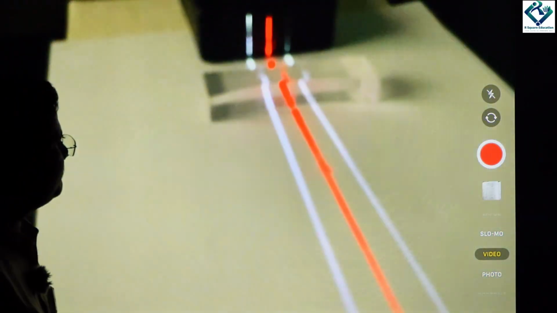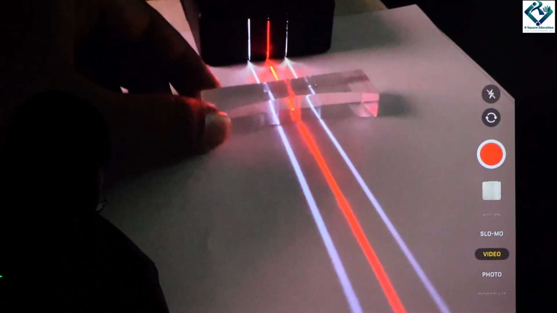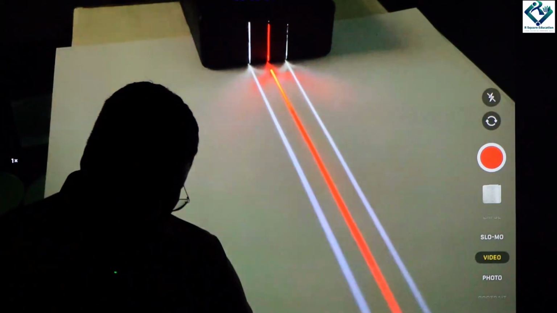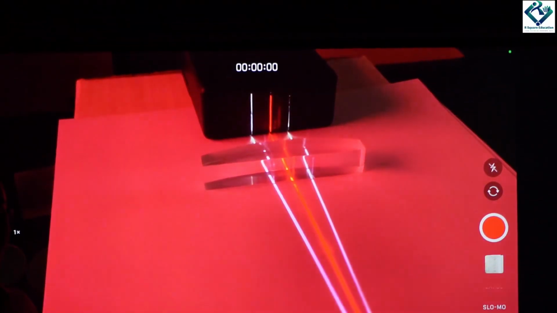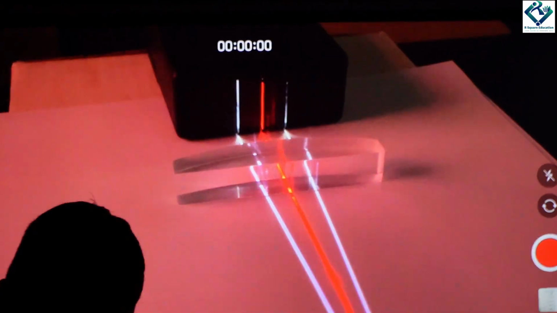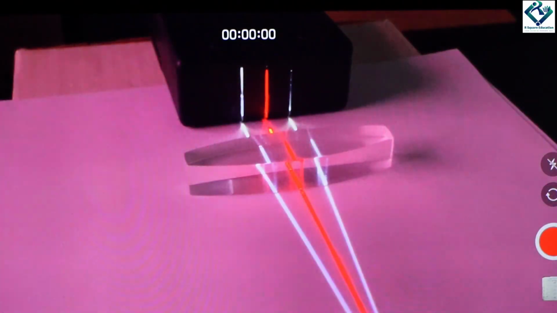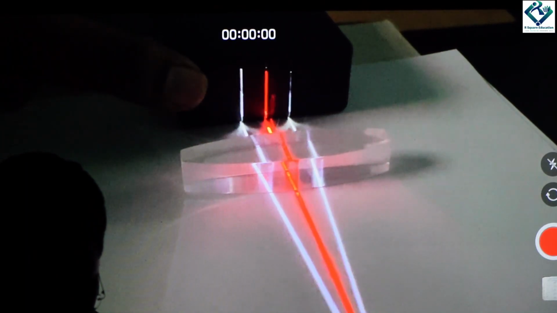Suppose if I show it like this, a mild divergence will be there. See this, can you see convergence? This is plano convex lens. Okay, plano convex lens. See, there is a difference between these two. Plano convex looks like this, and if I place a convex lens in the same place, see how it looks, right? So there is some difference in the converging point, which we call as focus.